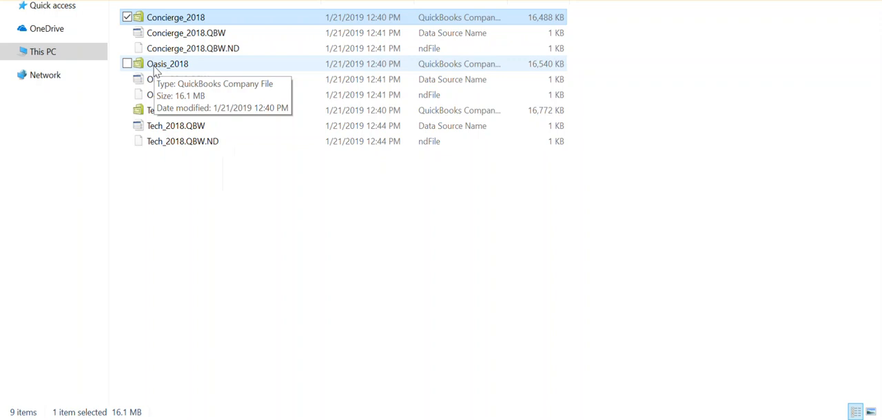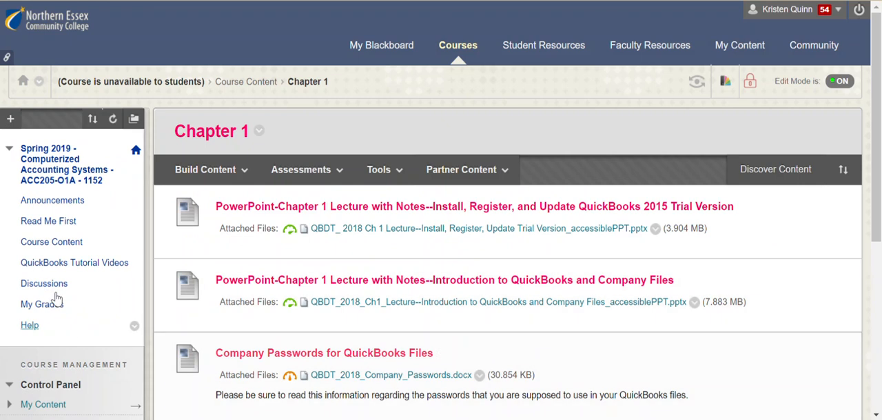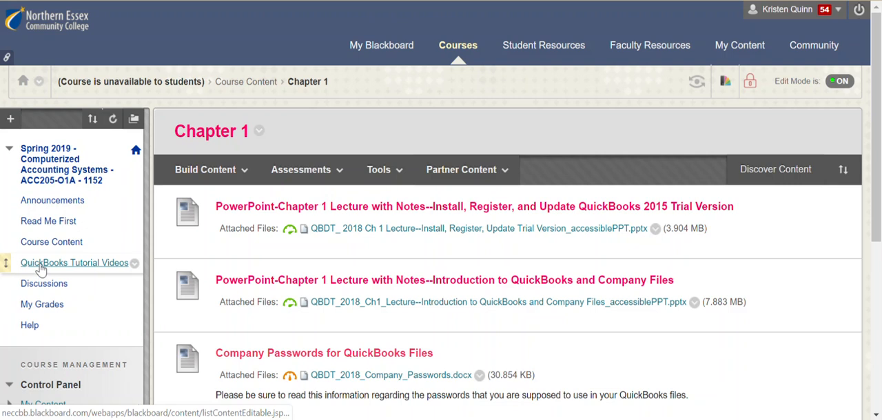If you make a backup, which the book strongly recommends and walks you through that process, it's always a good thing to have a backup of your file. But again, please make sure you're sending me the actual company file, not the backup file. And you'll submit those here. And again, there's one of these modules for every one of our chapters.